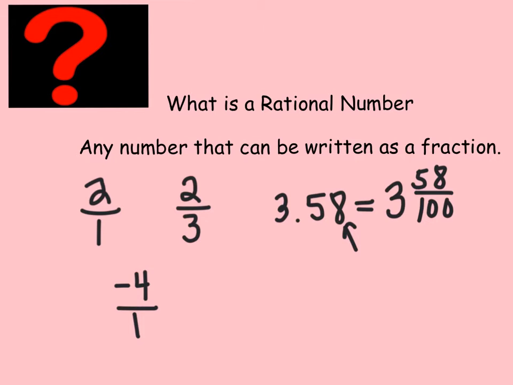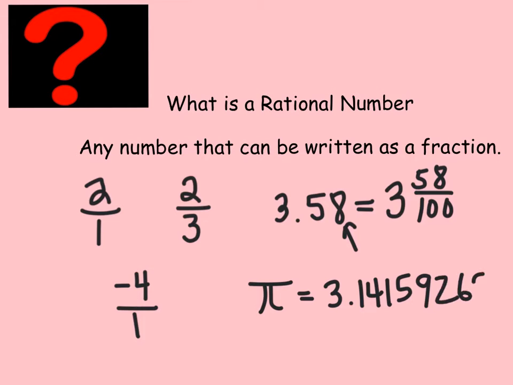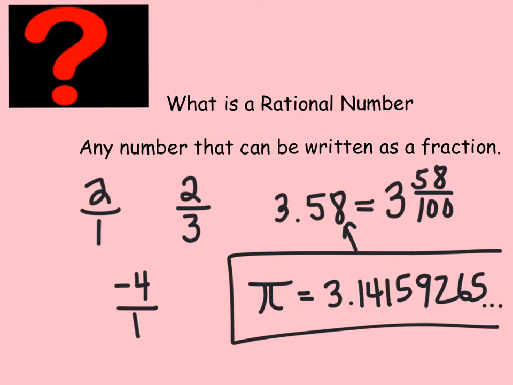So an example of a number that would not be rational would be like pi. Because pi is a decimal that goes on forever, it never repeats, and it never ends, right? It's 3.141592665. Okay, I do have a few more memorized, but we'll just put a ... there. And since you cannot write that as a fraction, that means it's not rational. So this is the one that's not rational.